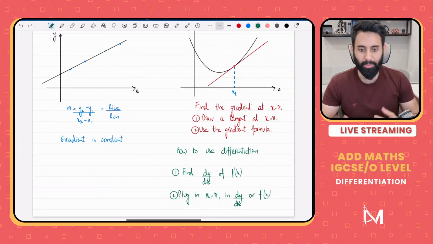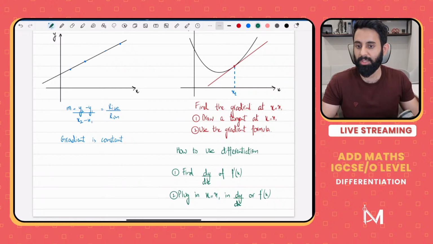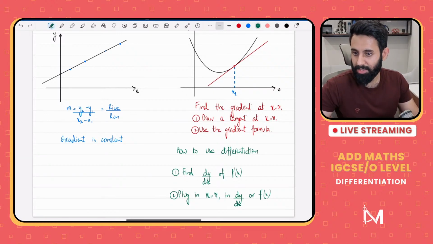Now when we do that, what do we get? We get the gradient of the curve. When we say gradient of the curve, what do we mean? We mean the gradient of the tangent.